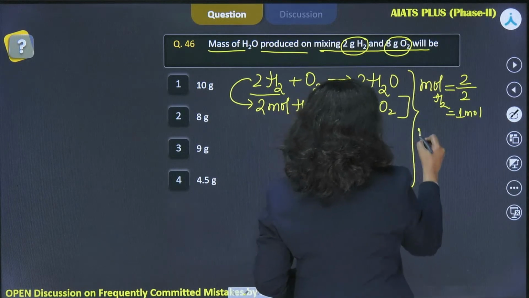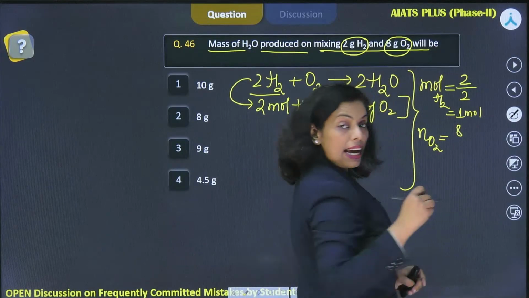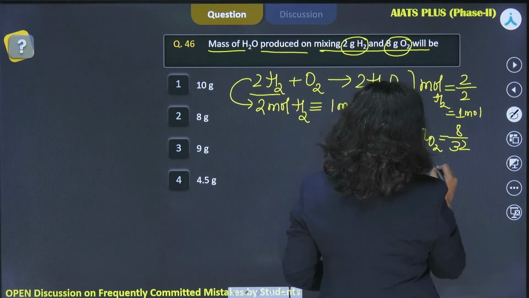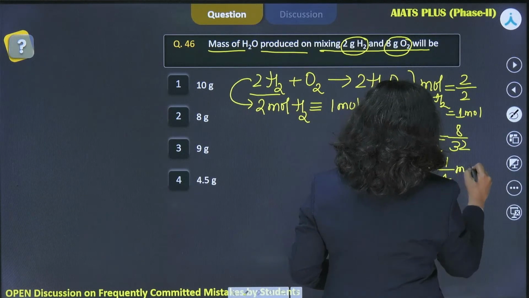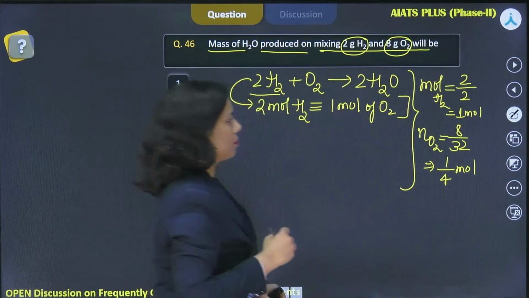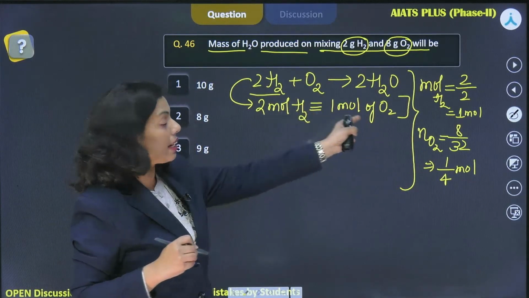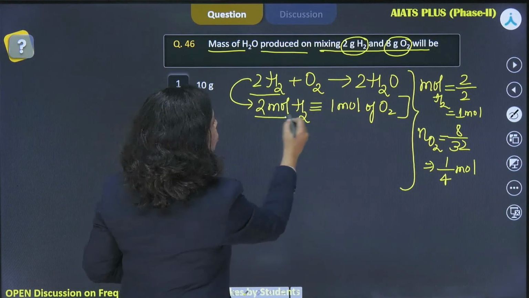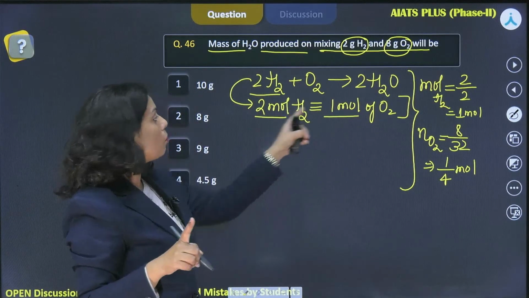And what about oxygen? Moles of oxygen, the given amount is 8 gram. And what's the molar mass? 32 gram per mole. So this is 1 by 4. So that is the data which is given. This is the reaction stoichiometry, and with the help of that we identified that 2 mole of hydrogen needs 1 mole of oxygen.